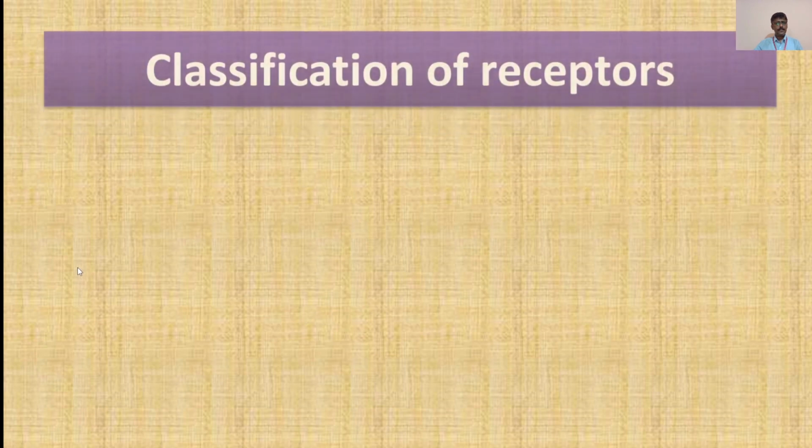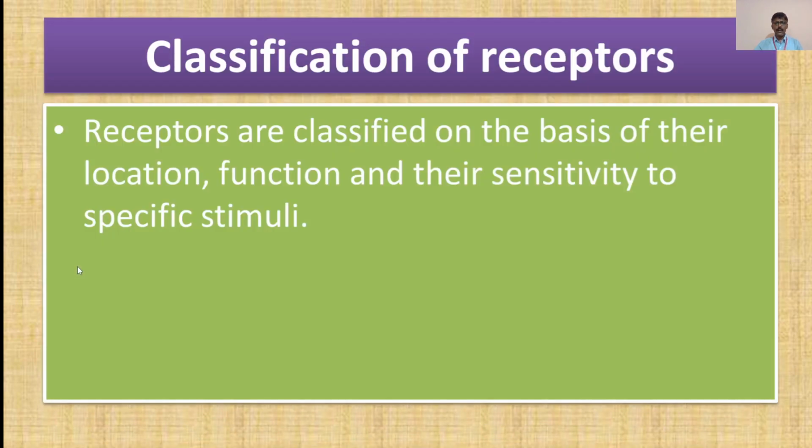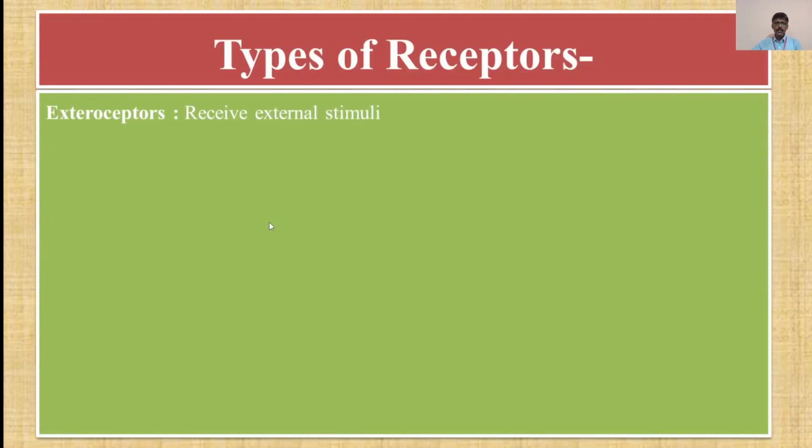Moving forward, the classification of receptors. Receptors are classified on the basis of their location, function, and their sensitivity to specific stimuli. Now, the types of receptors. The exteroreceptors receive external stimuli.